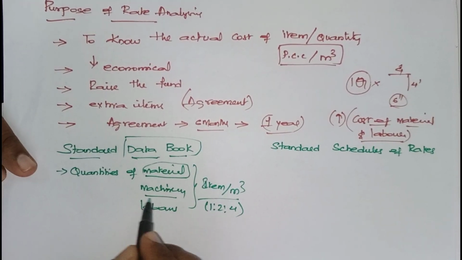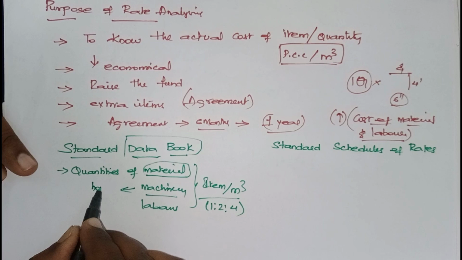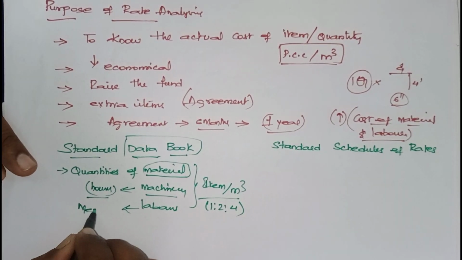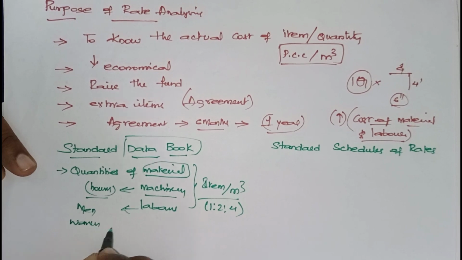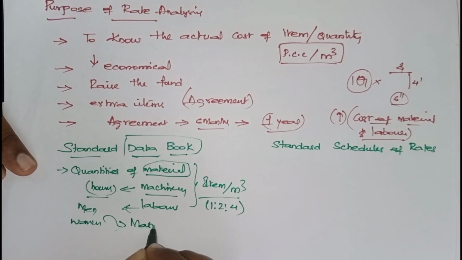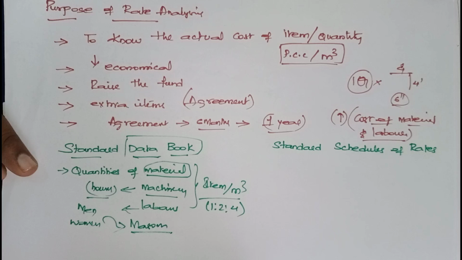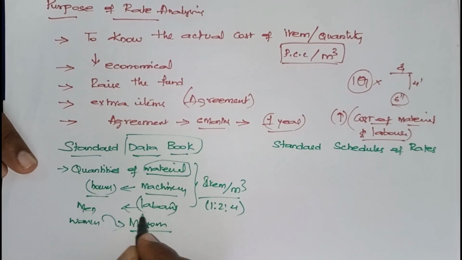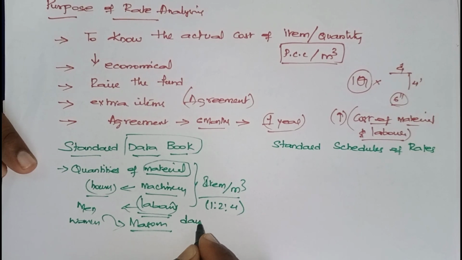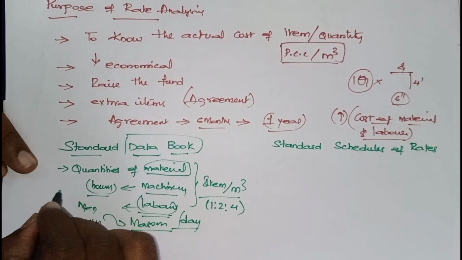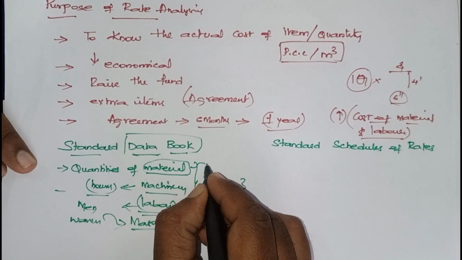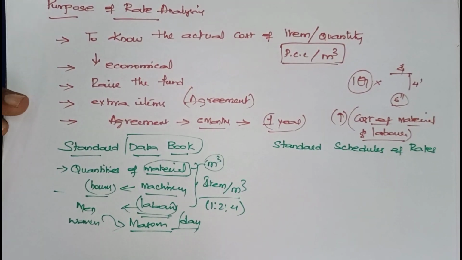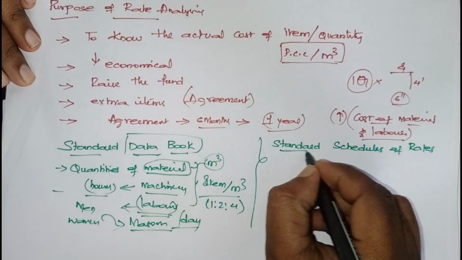How much machinery, means machinery in terms of hours, how many hours it is required. Next, how many labors, how many men labors required, how many women labors required. Is any mason required in that? Like that, labor is per day numbers, machinery in hours, and material quantities will be in cubic meters. Based upon the units it will be decided. That is here. Now what is SSR?